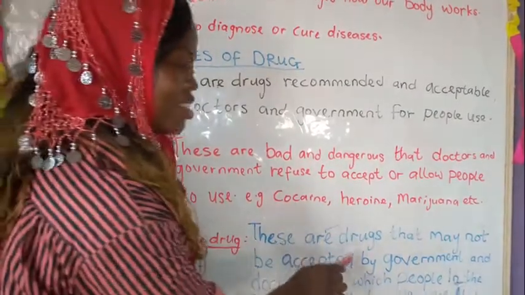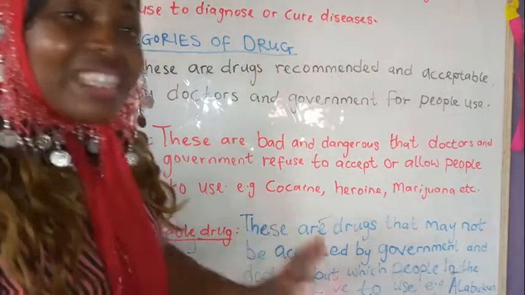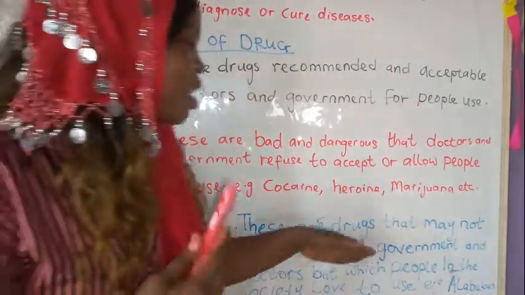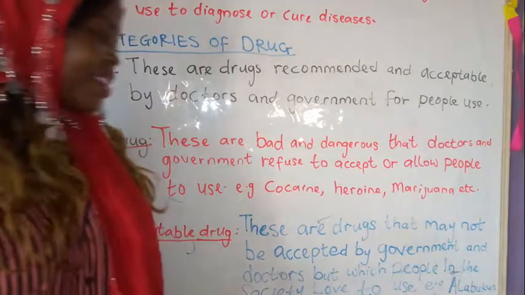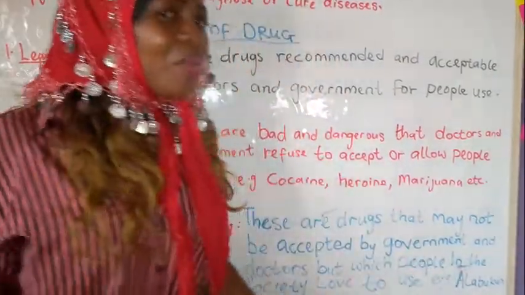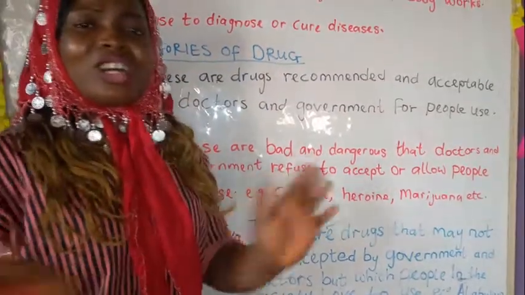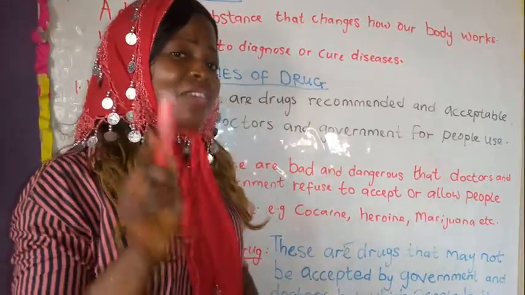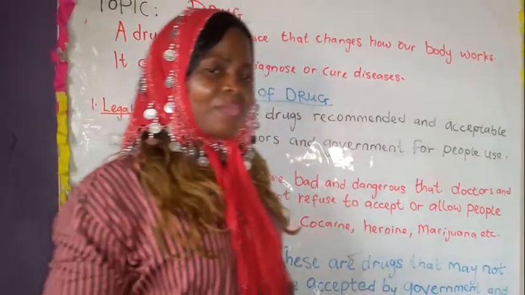Examples of such drugs are alabuku, and we still have many more, like karaole. Doctors do not recommend them and government does not accept them, but people still use them because of the love they found in them.